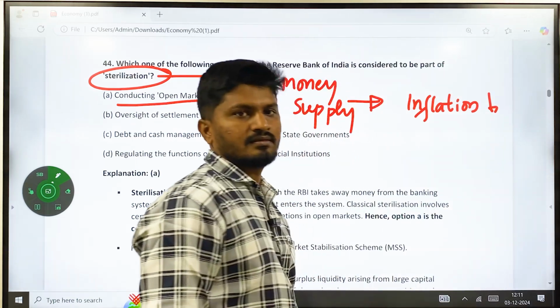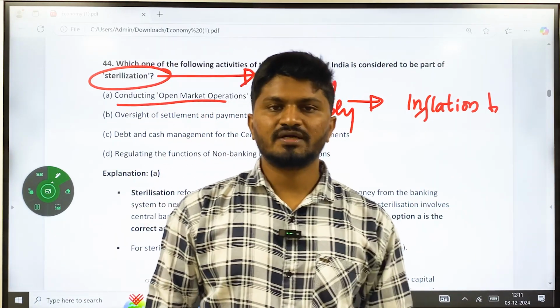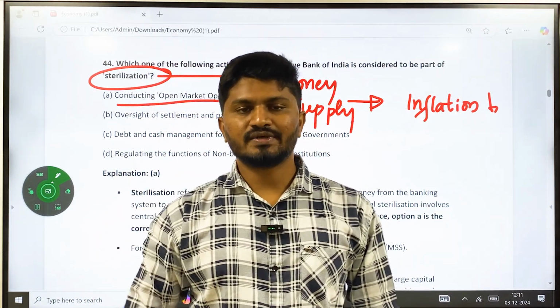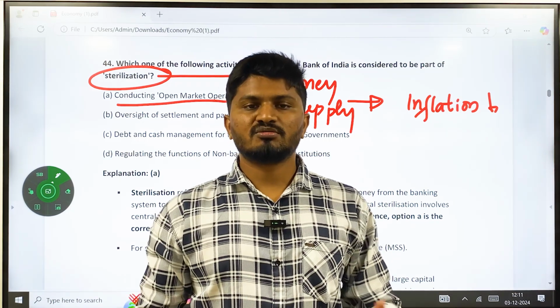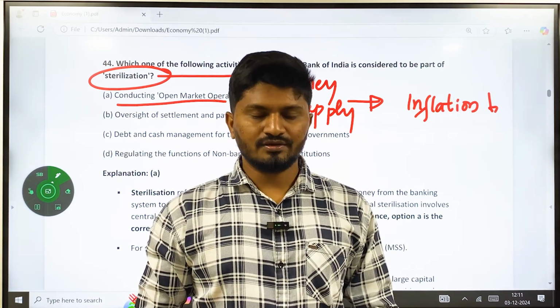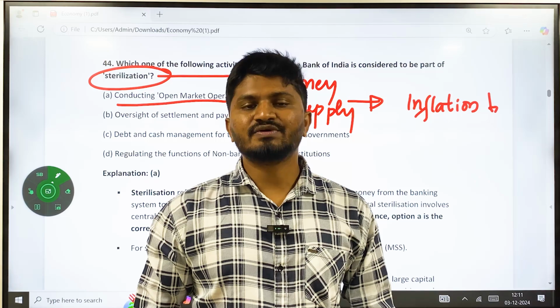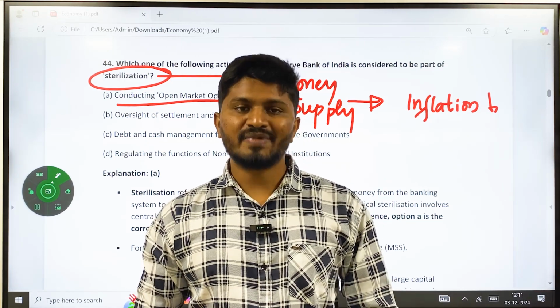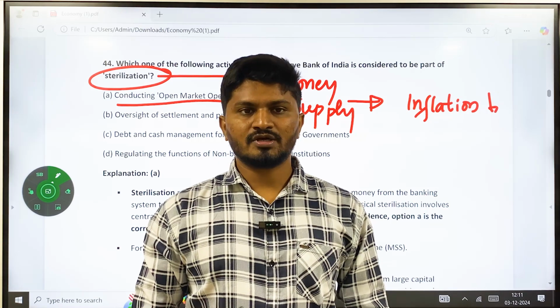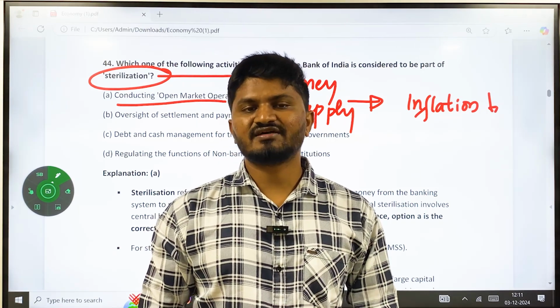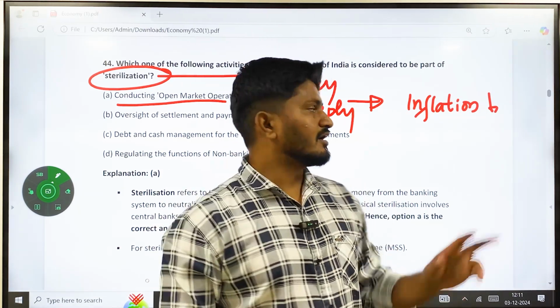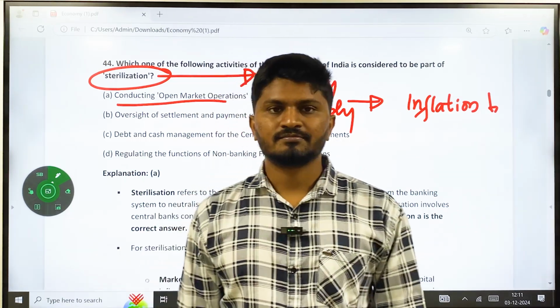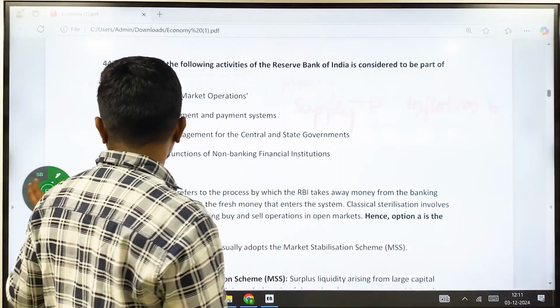In case, because of various measures of government or various imports or exports, there is going to be more money coming into the market, it has every chance of being inflationary in trend. When it is inflationary, it is going to impact the government as well as consumers. So in order to reduce this ill effect of inflation, RBI is going to use this sterilization method. So here the correct answer is A.